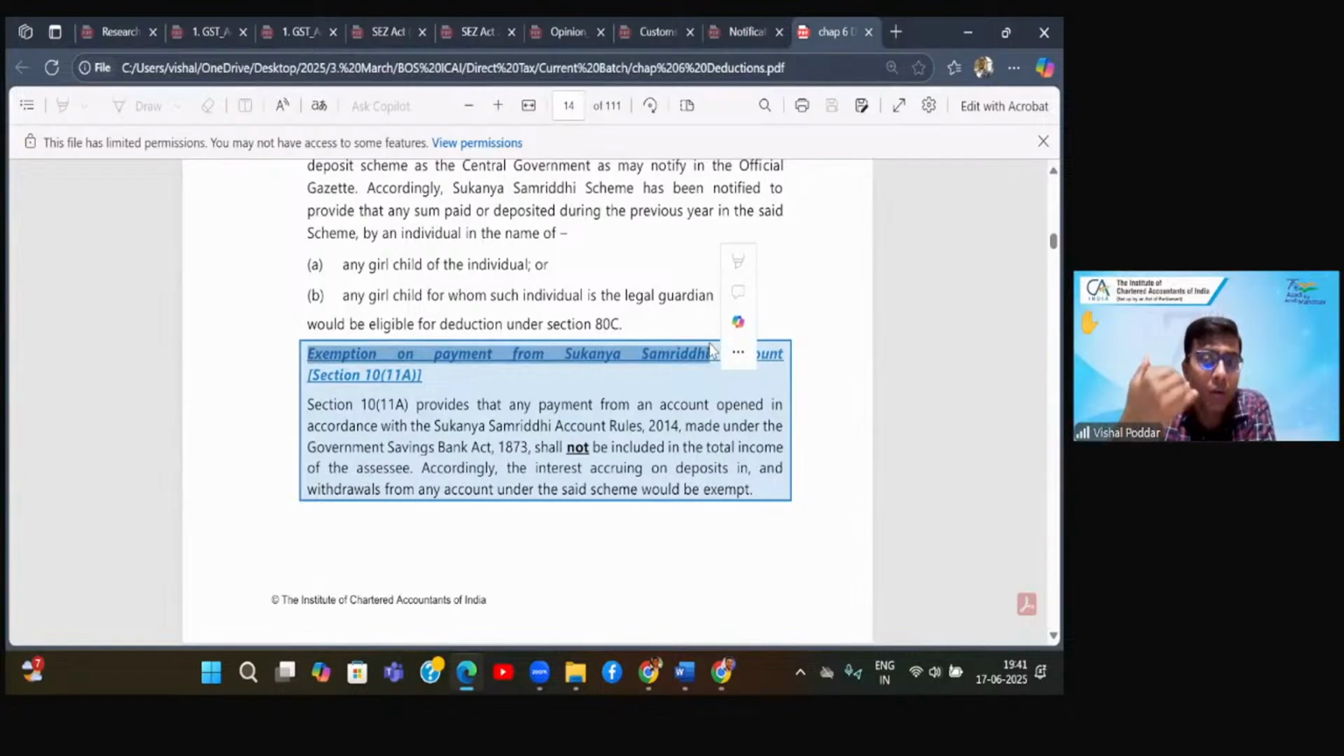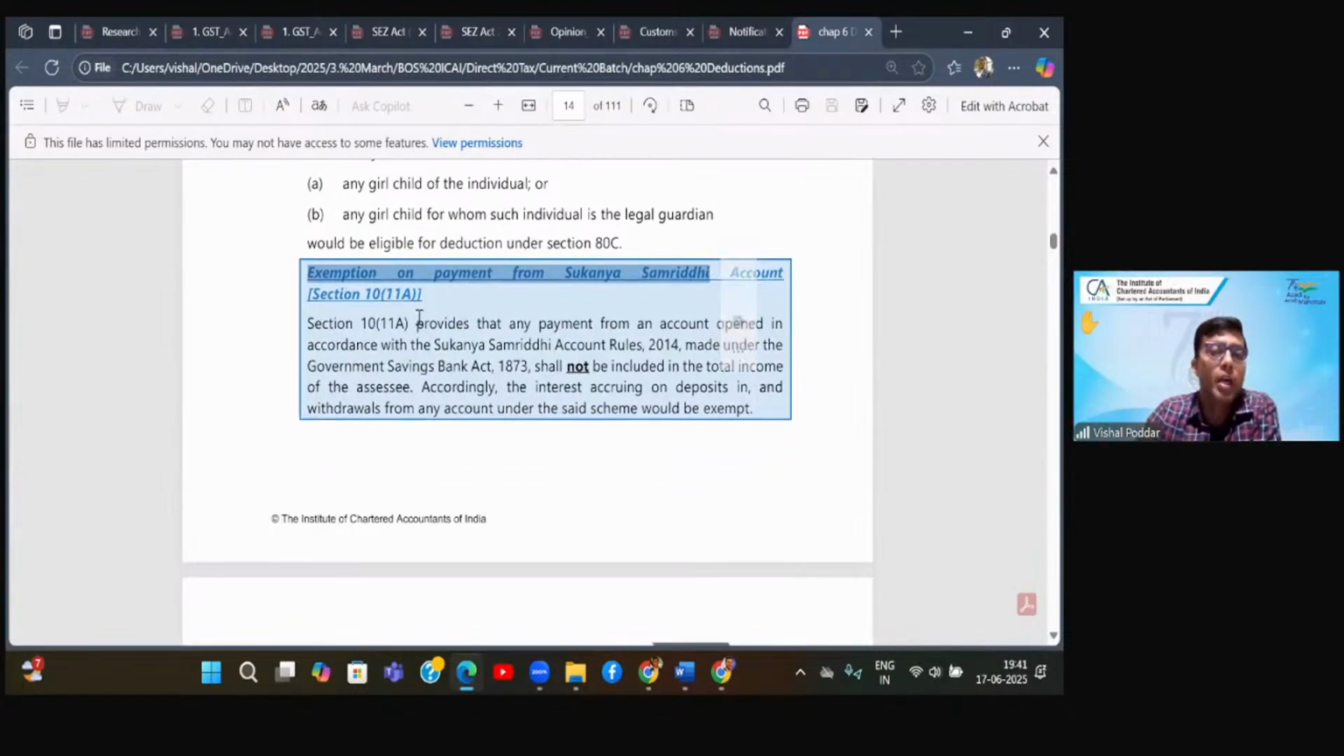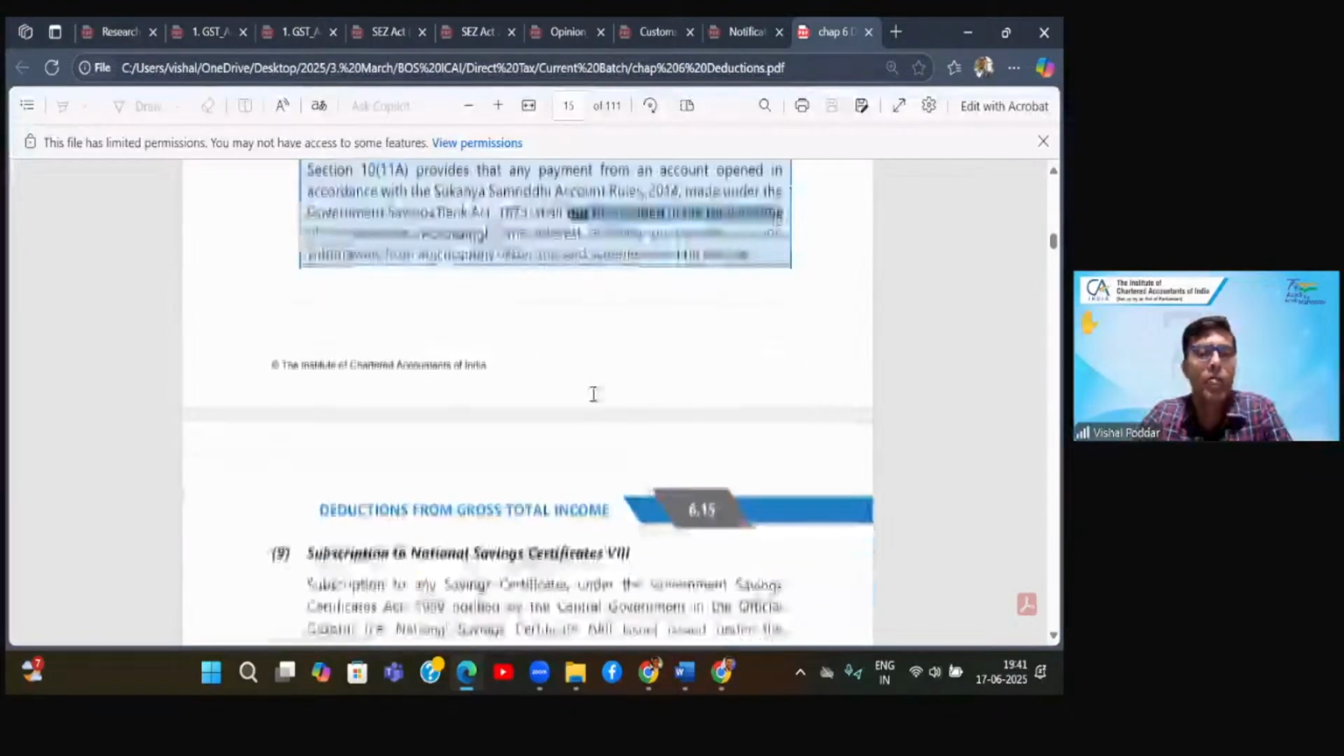However, since the government wants to promote this scheme, under section 10, which is the exemption section, clause 11A was introduced, and this clause said that whatever amount you get from the scheme at the time of withdrawing shall not be taxable because it will not be included in your total income. So accordingly, the interest that you will be getting will be exempt.